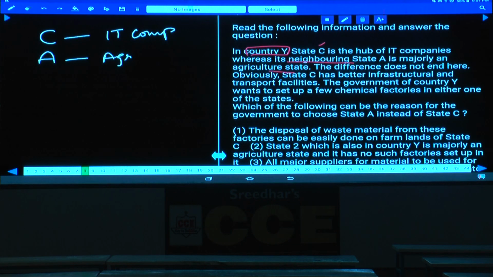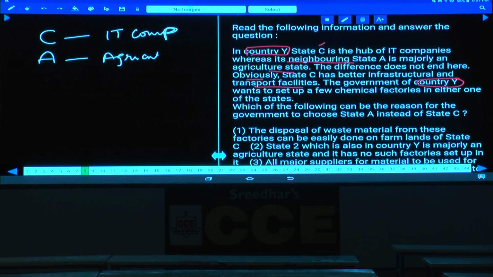The difference does not end here. It is not only the difference, there are n number of differences. What is the difference here? One more: obviously, state C has better infrastructure and transport facilities because of IT companies. What is the result of this? Infrastructure will be good. Then, the government of country Y. Here, the government of country Y means the central government of this country Y. It is not talking about the state government.